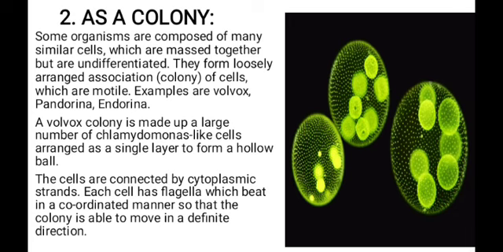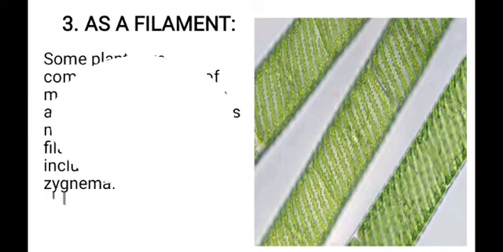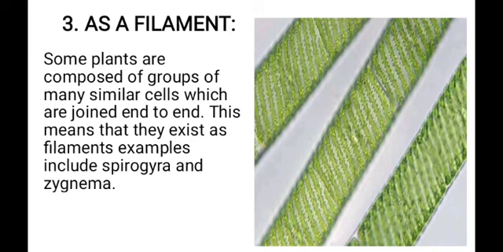Each cell has flagella which beat in a coordinated manner so that the colony is able to move in a definite direction together. Cell can also exist as a filament. Example is this Spirogyra on your screen there. Some plants are composed of groups of similar cells that are joined end to end. You can see the Spirogyra on your screen, that we have like 3 of them that are joined together end to end, forming a long chain. This means that they can exist as a filament.